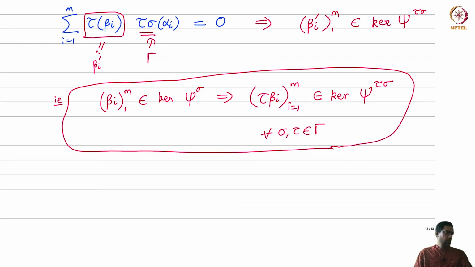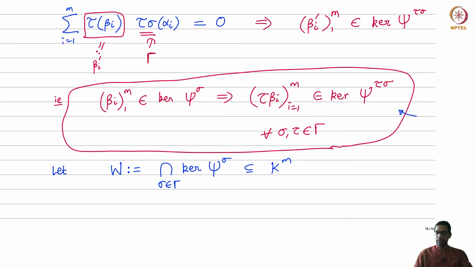Now what does this imply? This third property especially says the following: if we take the intersection of all these kernels, let W denote the intersection of all the kernels. What is this? Some subset of K power m. Then this intersection has the following property. Just look at what this says.